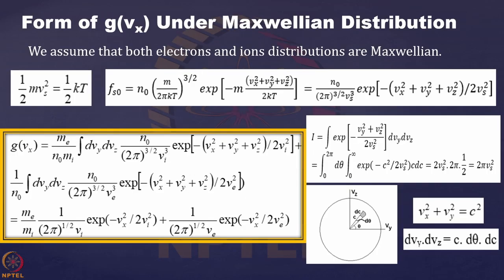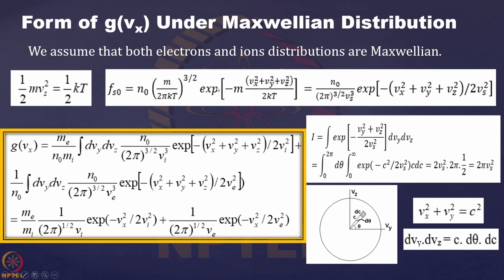So what we do is take the form of GVx under a Maxwellian distribution, that is, for the plasma we are assuming the species follow a Maxwellian distribution. So it is like this: Fs0 is equal to n0 times m by 2 pi kT to the power 3 by 2, then exponential of minus m v square by 2 kT. This is the distribution function we are assuming.